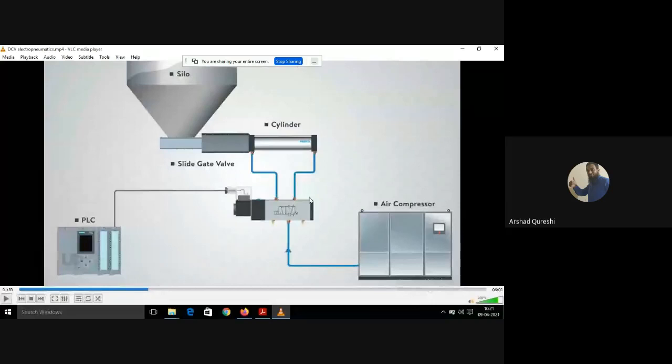Okay, electropneumatics, what happens in electropneumatics, this DCV, it is run with the help of the PLC signal. Okay, there is a PLC in the bottom, you can see. PLC is giving the signal. PLC is giving the command. How it is giving the command? It is giving the current to this solenoid operated DCV here. Okay, it is giving the command to the solenoid operated DCV. What happens in your electropneumatics?